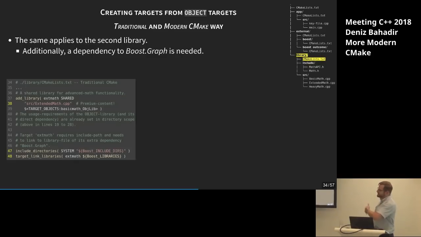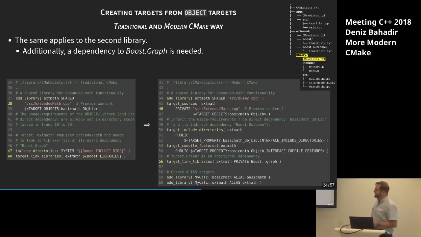It gets some extra source file. That's probably the premium content there, the extended functionality. And of course, we remember it has some extra dependency, in this case on Boost Graph. So we have to add the include directory for Boost Graph and the link file there. However, remember the Boost libraries variable does not only contain the path to the Boost Graph library, it also contains the path to the Boost program options library we found before. So it even gets more. But luckily, most of the time, the linker is smart enough to figure that out. But we shouldn't do that in general. We don't have to. It shouldn't be the case.